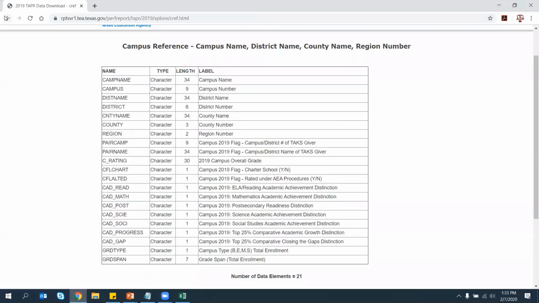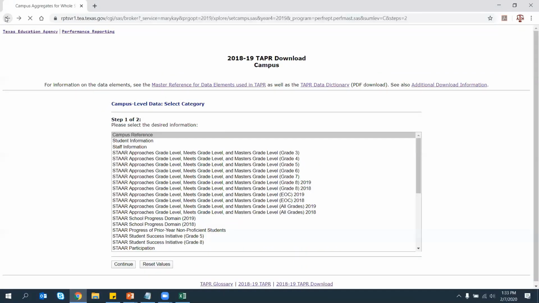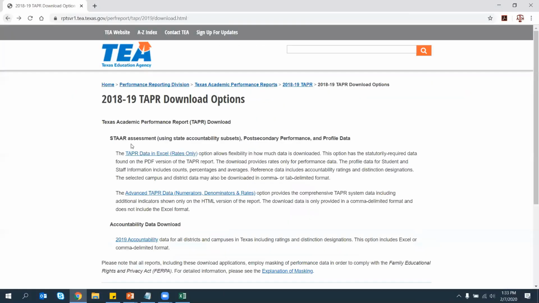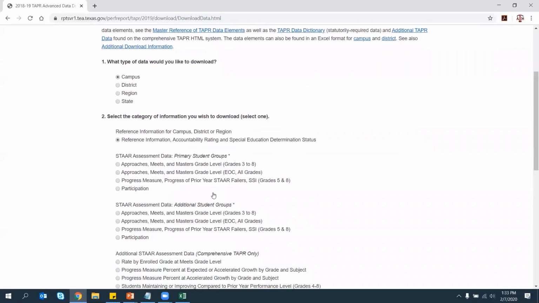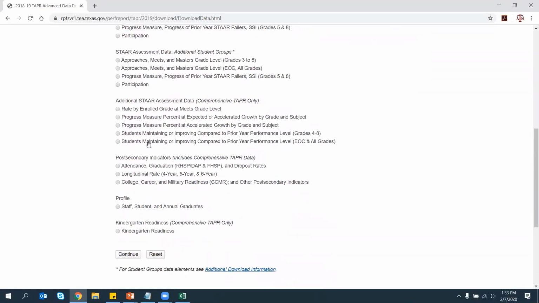Going back to Excel, or the data downloads, instead of using the rates information, I am going to do the advanced TAPR data. From here, I'm going to download not the reference information, but let's say I want to download profile information, which includes staff, student, and annual graduate data. This is for all campuses in the entire state.